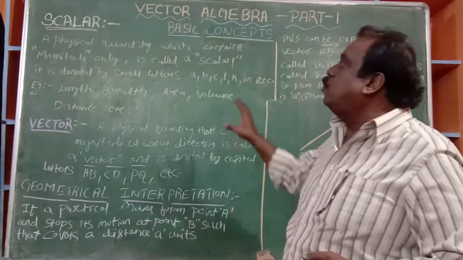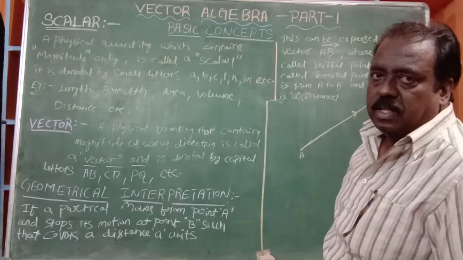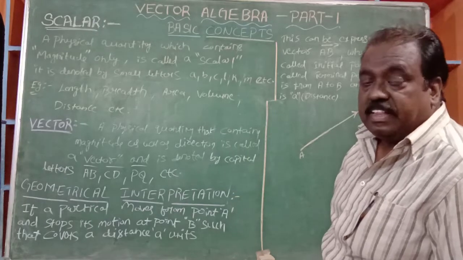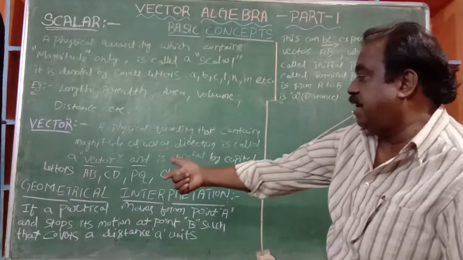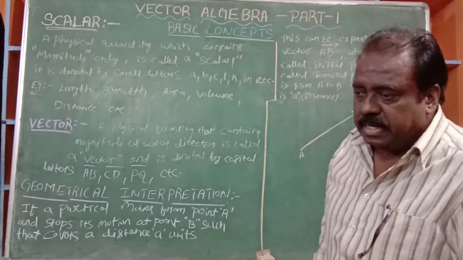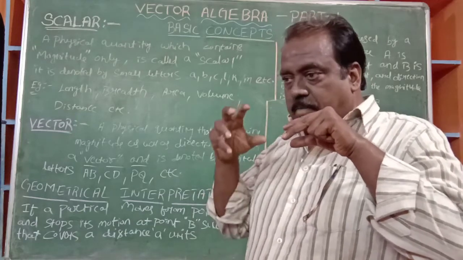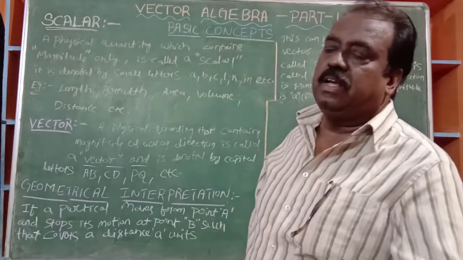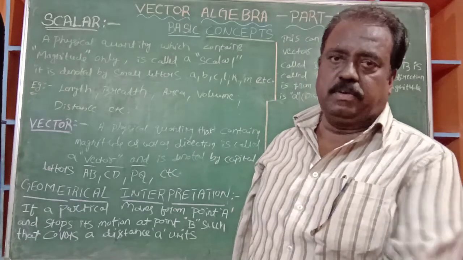But in order to identify, we can draw the pictures on the 2-dimensional one. Already in geometry, we dealt with 2-dimensional geometry, x-axis and y-axis. In 3-dimensional geometry, a z-axis is there: x-axis, y-axis and z-axis. That is a different one. But the concept of vectors is everything in 3-dimensional only, not in 2-dimensional. After completion of our vectors, we will go to discuss 3-dimensional geometry. Leave it out for now.